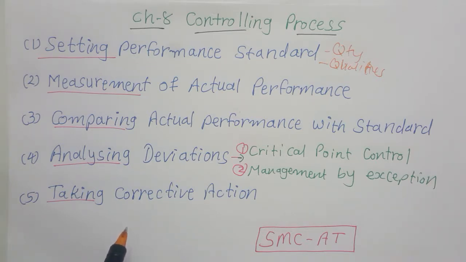There are many other corrective actions. If the material is defective, we can change the quality specification of the material. If there is a defect in machinery, we can repair the existing machinery, or replace it if required. If the machinery is outdated, we can upgrade the technology and replace it with a new one.